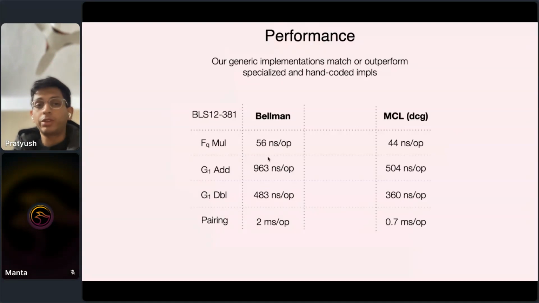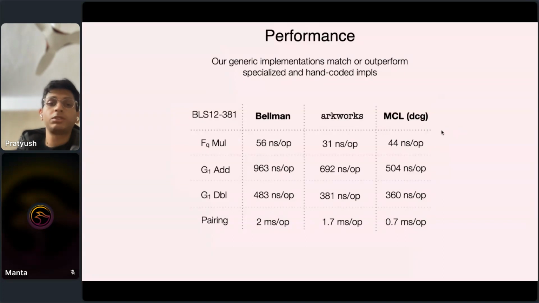Compared to two extremes, one of which is Bellman, a pure Rust implementation, and the other is MCL, a state-of-the-art library which uses fancy techniques like dynamic code generation, Arkworks is able to achieve very competitive performance, in some cases beating MCL, and in all cases being faster than the Bellman libraries, right?